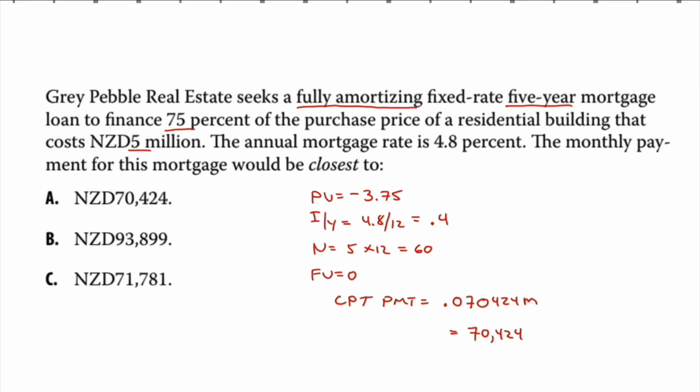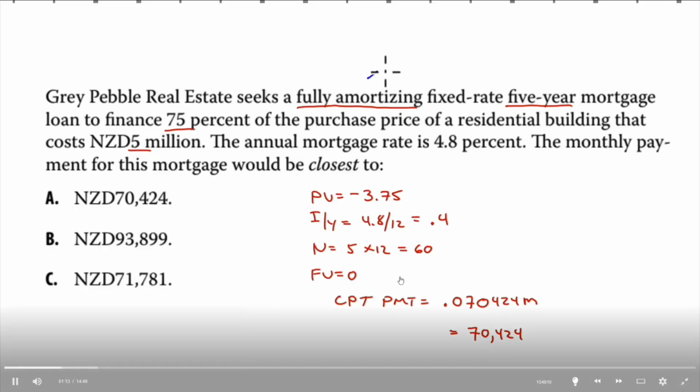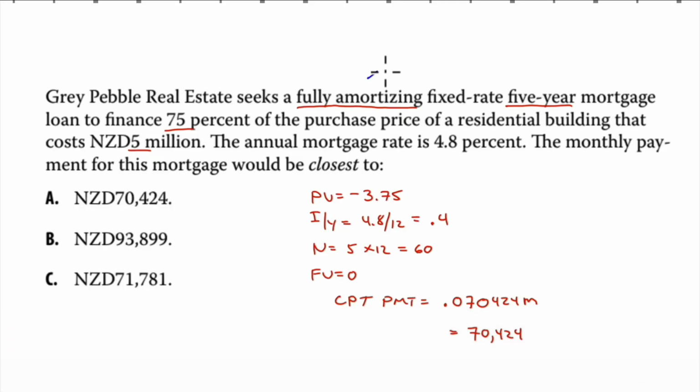95.39. Gray Pebble Real Estate seeks a fully amortizing fixed-rate 5-year mortgage. Fully amortizing means our future value will be 0. 5-year mortgage loan to finance 75% of the purchase price of a residential building that costs $5 million. So we're going to borrow 75% of that. That's $3.75 million. Annual mortgage rate is 4.8%. Monthly payment for this mortgage would be closest to.